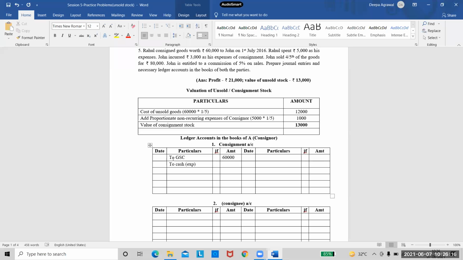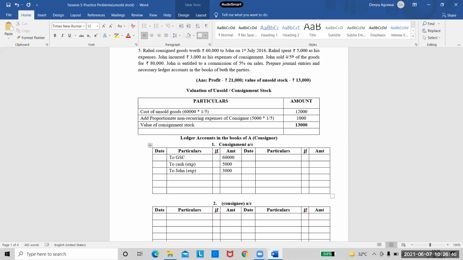And consignor's expenses are given to me as 5,000. Step number 3 is advance. I do not have any advance in the question, so I will leave that step. Step number 4 is, what is step number 4? It is consignee's expenses. I will have to write the entry as to the name of consignee. The consignee is John here. In brackets, his expenses. And consignee's expenses are given as 3,000.